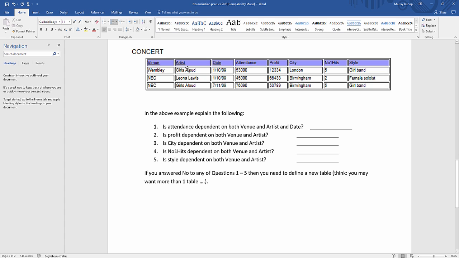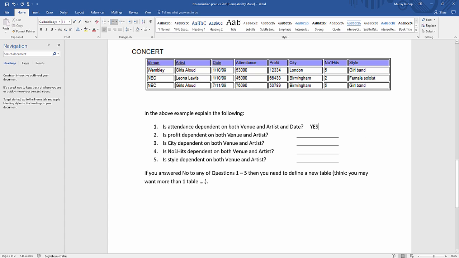Theoretically, we could have another concert at the same Wembley venue with Girls Aloud on a different date, so this would be a unique value for all three. So attendance does relate to all three. I'm going to put a yes there.